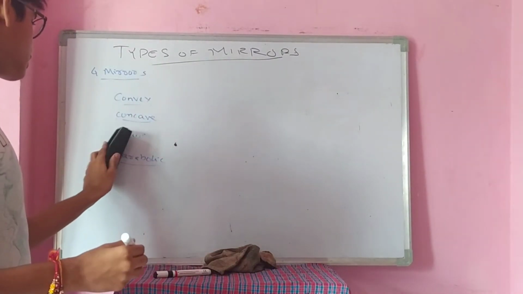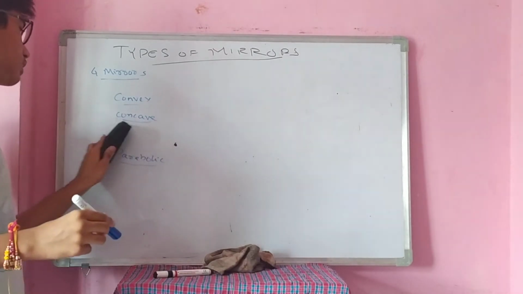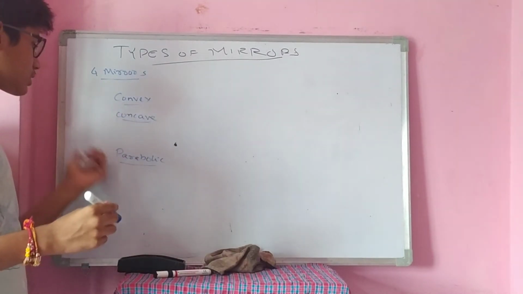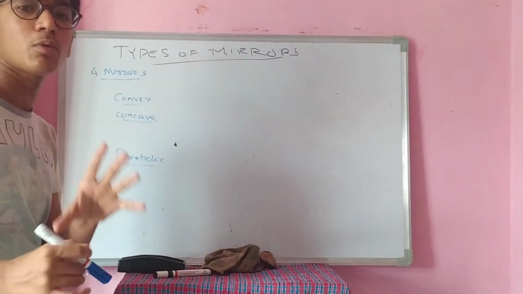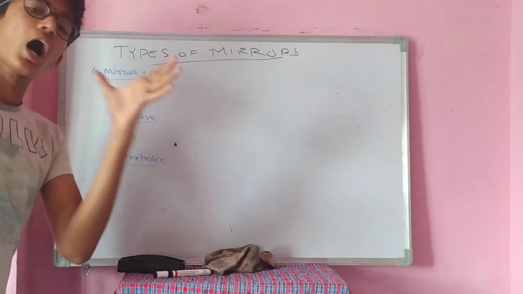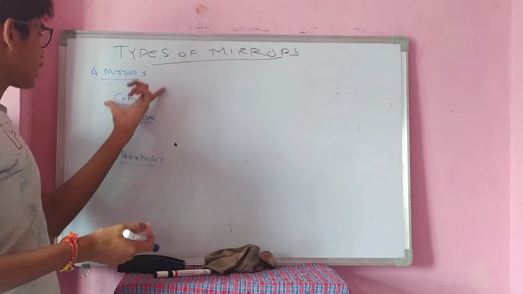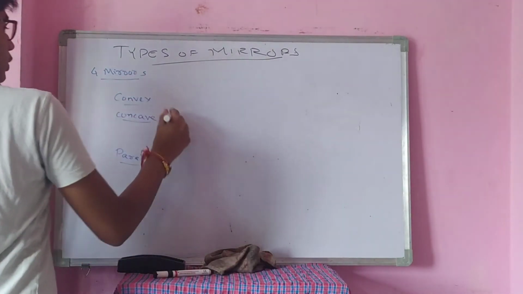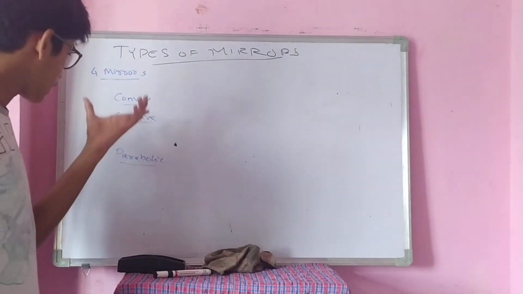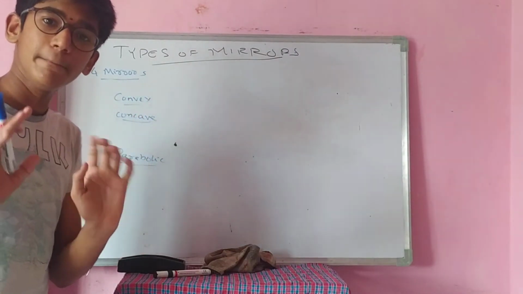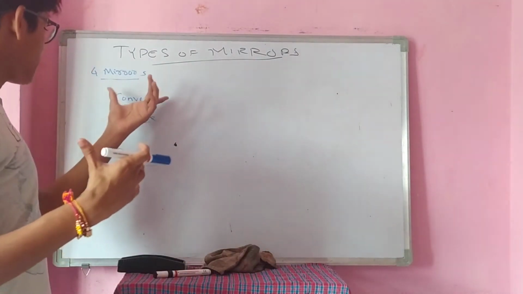Already discussing since many videos. Okay. Now we have to discuss these three. Parabolic is a very small topic which we will discuss in the last of the chapter of the mirrors. Okay. Coming to these two, convex and concave, they are big topics which require many videos. Okay.